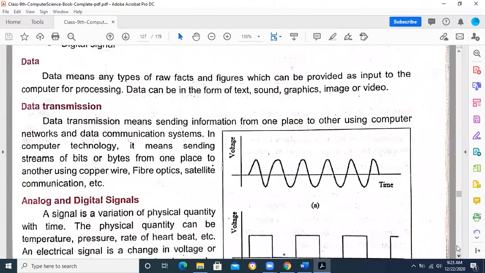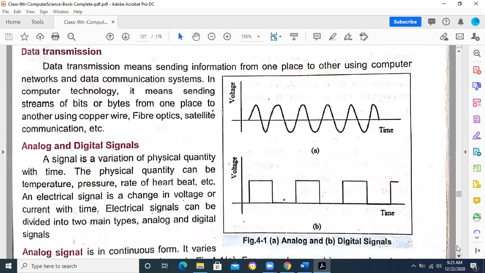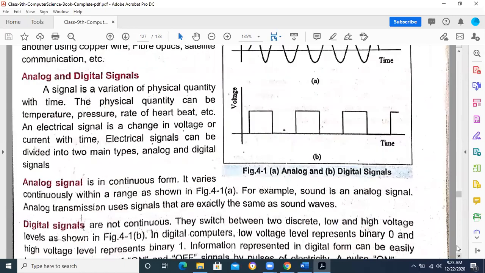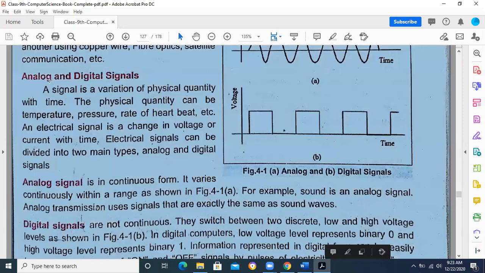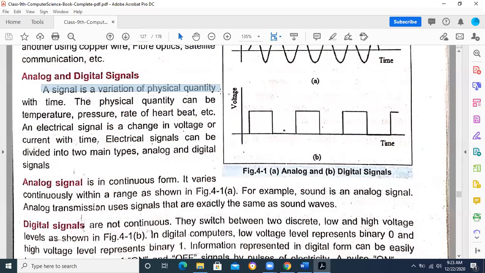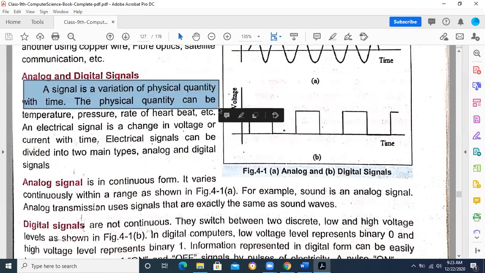Here you will be able to see its definition: a signal is a variation of physical quantity with time. So what did I ask? Which of the following is a variation of physical quantity with time. The statement was taken from your book.